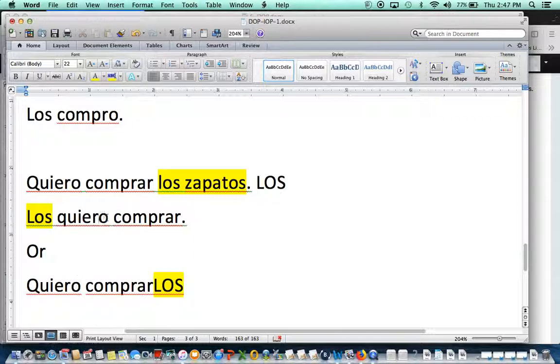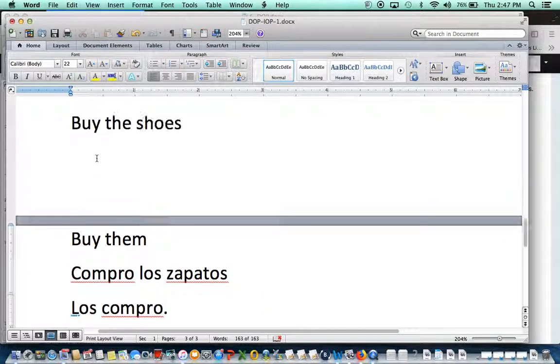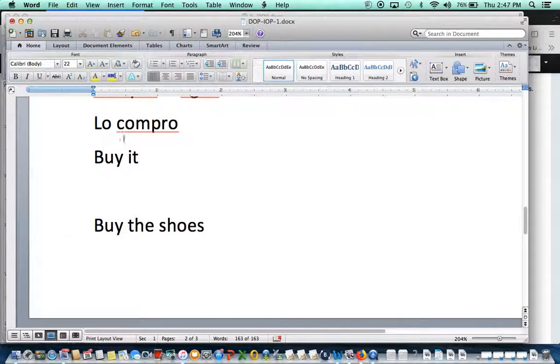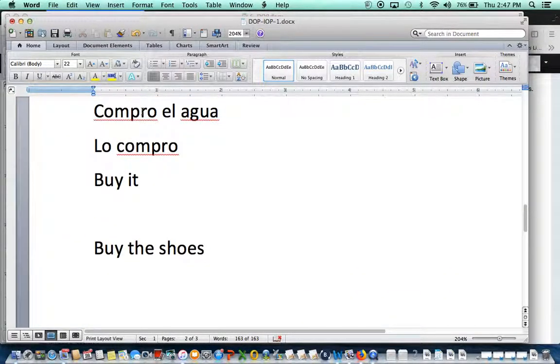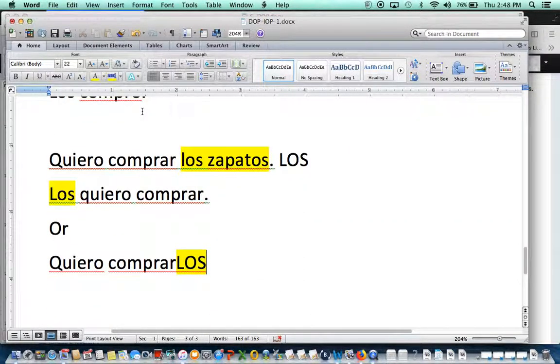And when you're going to do it this way right here, then you attach it to the verb when there are two verbs involved. If it's only one, like this one, you only do it this way. You only do it this way, okay? You cannot attach anything to the verb if there is only one verb. If it's two verbs, then you can attach it. Yes, you can. Okay? All right.